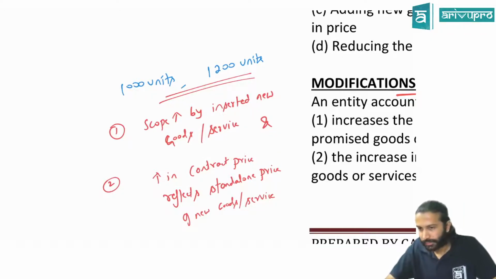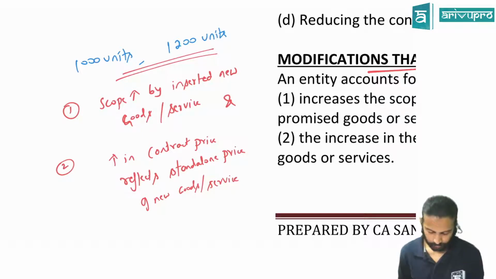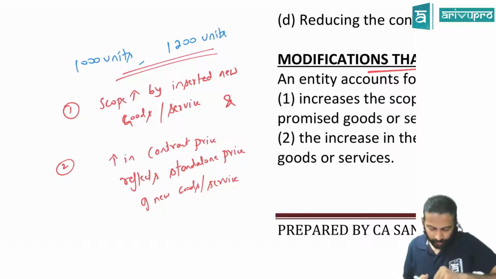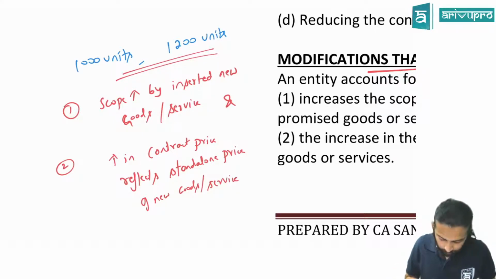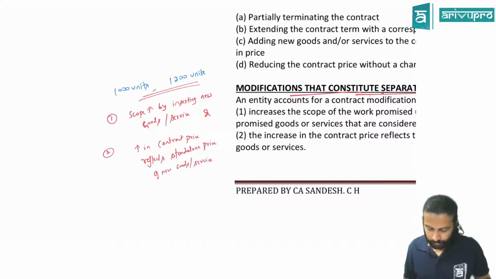You're writing, is it? Yeah. No, write it. No problem. Scope increased by inserting new goods or service, and increase in contract price reflects standalone price of new goods or service. What is the second?